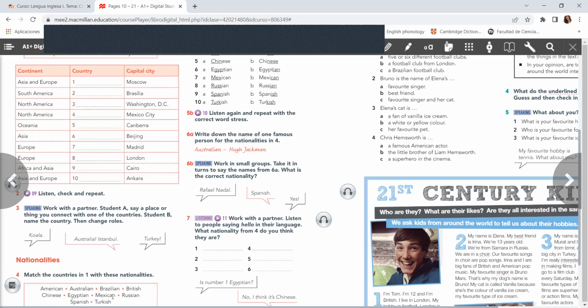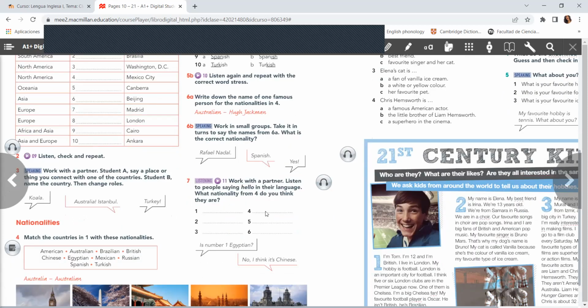For Mexican, you can write Fernando Valenzuela. For American, you can write Jennifer Aniston. I don't know. So famous people are very popular people. Okay, so write the nationality and the famous person.